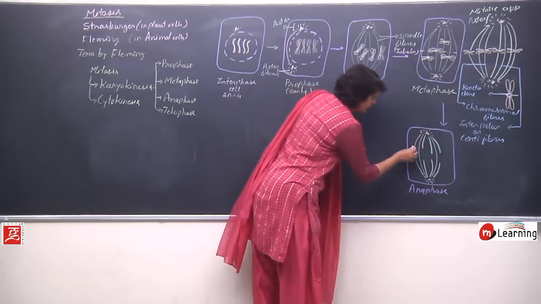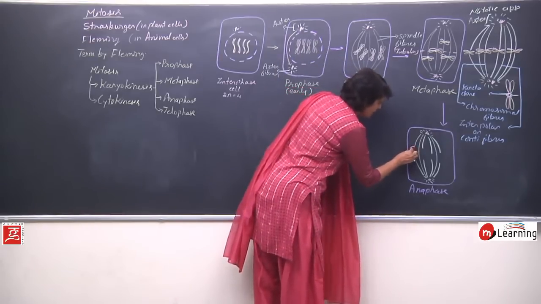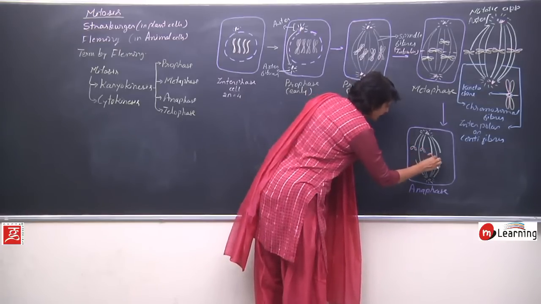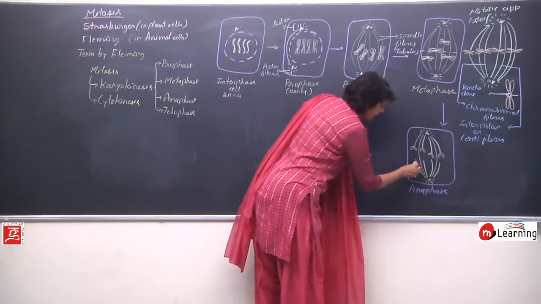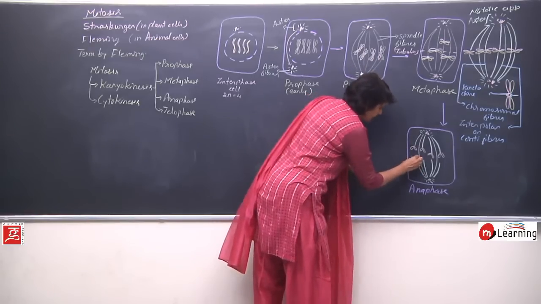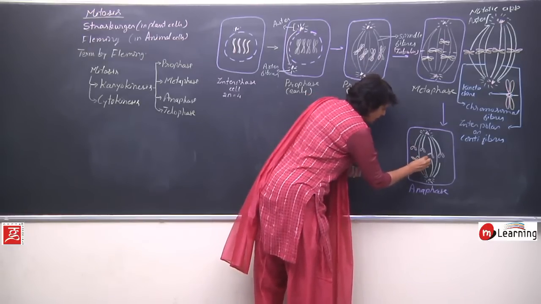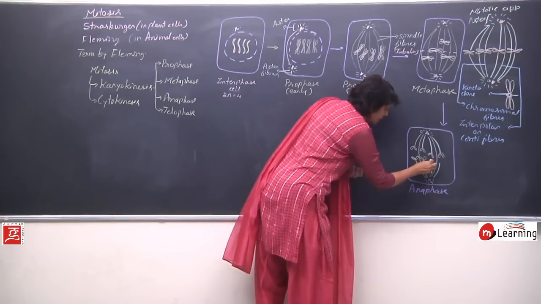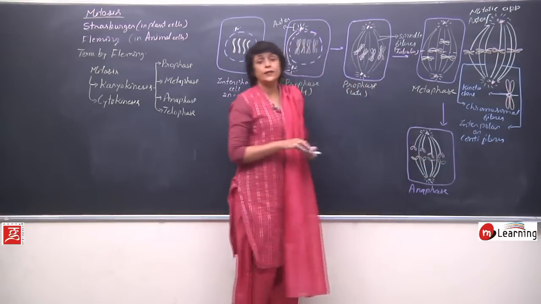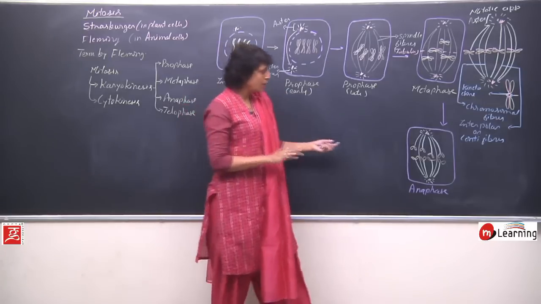So there are these chromosomes which have moved apart. One is the original one and the other is the copy. Anyone can go on any side, so it is not fixed.